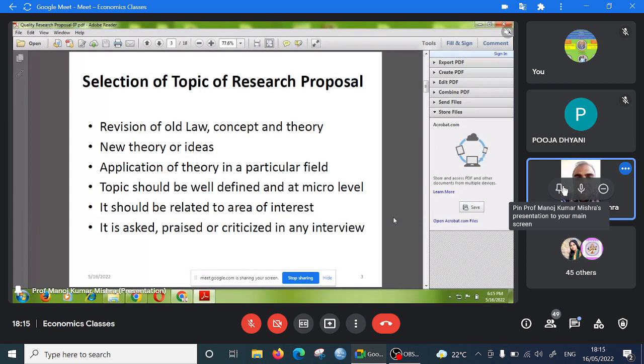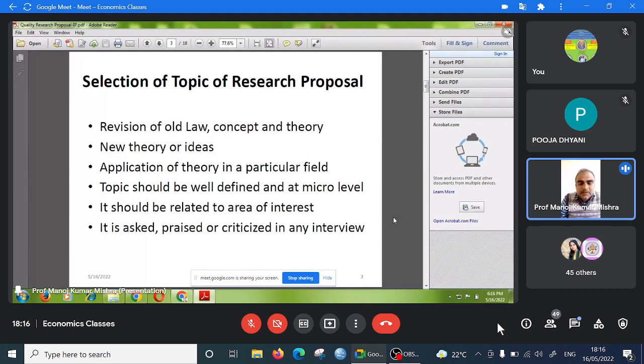select the topic. One thing is very important: the topic of research should be well defined and at the micro level, because if it is not defined, you cannot do the study. By reading the topic of research, the objective of research should be very clear.